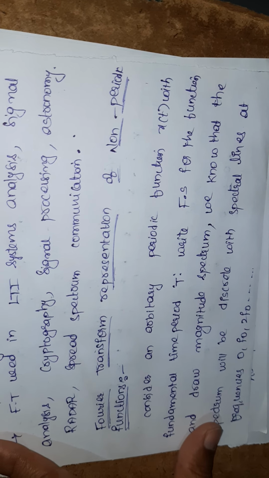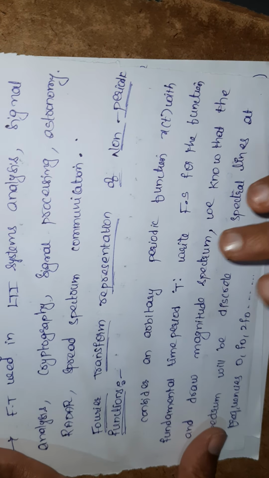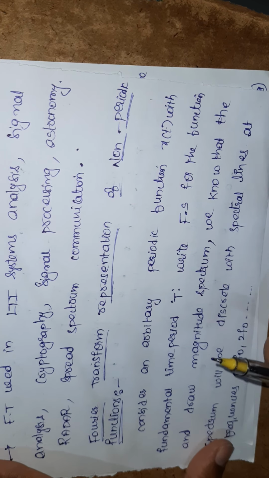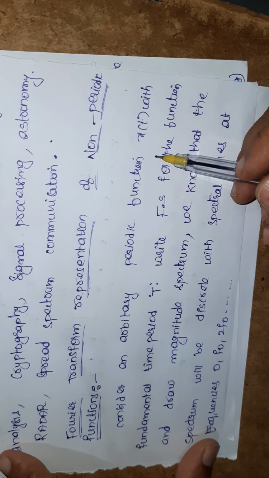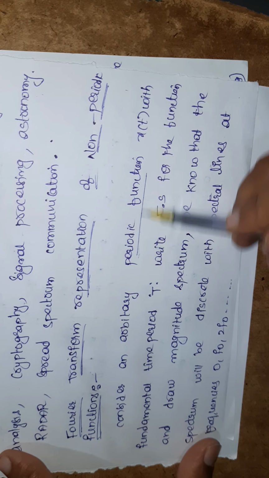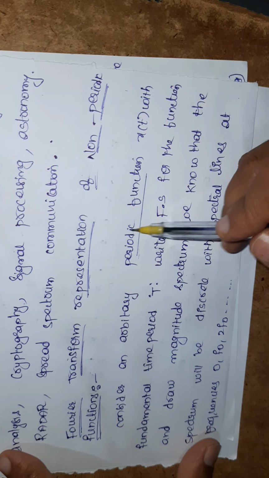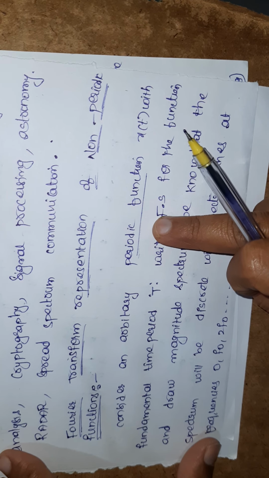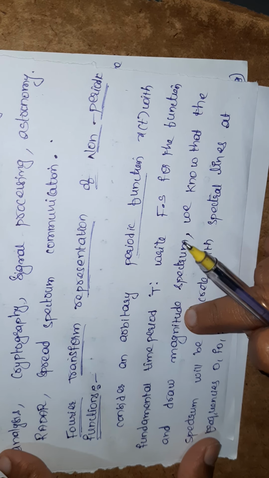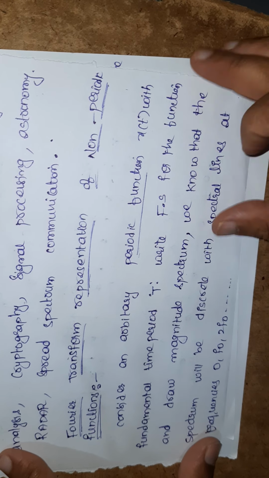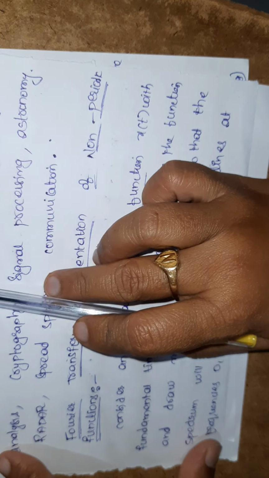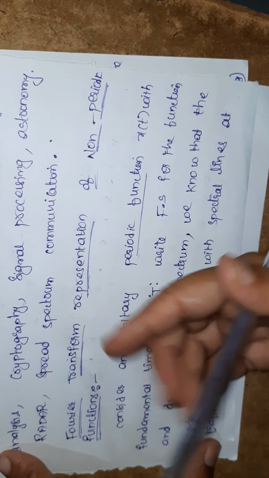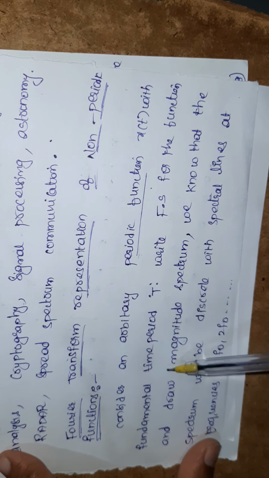To summarize how the Fourier transform is applicable to non-periodic signals, first we consider an arbitrary periodic function x of t with a period capital T. This is a periodic signal, so we apply the Fourier series, because already we have discussed that the Fourier transform can be developed from the Fourier series, and the Fourier series is applicable to only periodic signals. That's why I have considered the periodic signal with a period capital T.